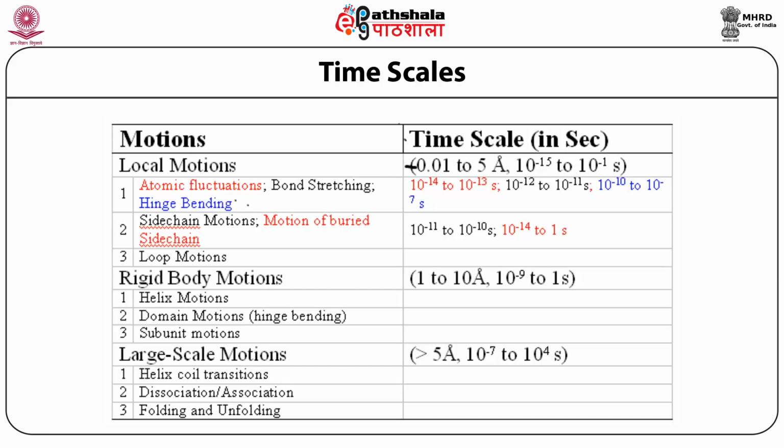Whereas if we are looking at association and dissociation of protein molecules or DNA-protein interactions, it is a really huge scale of measurement one has to do.